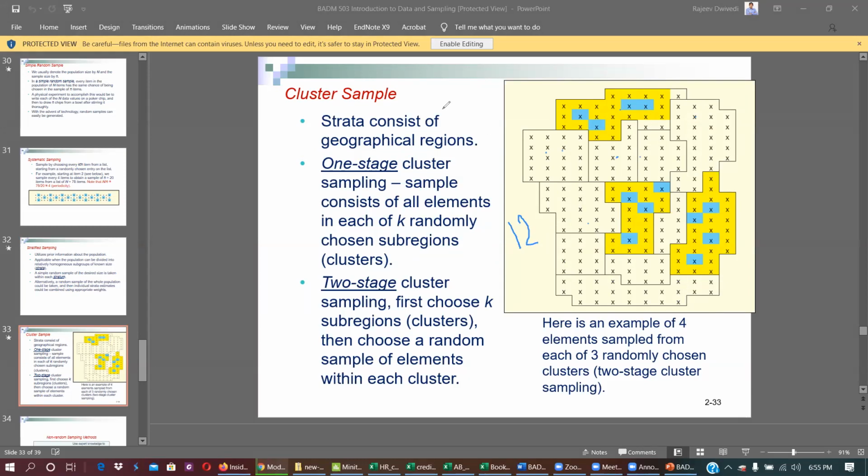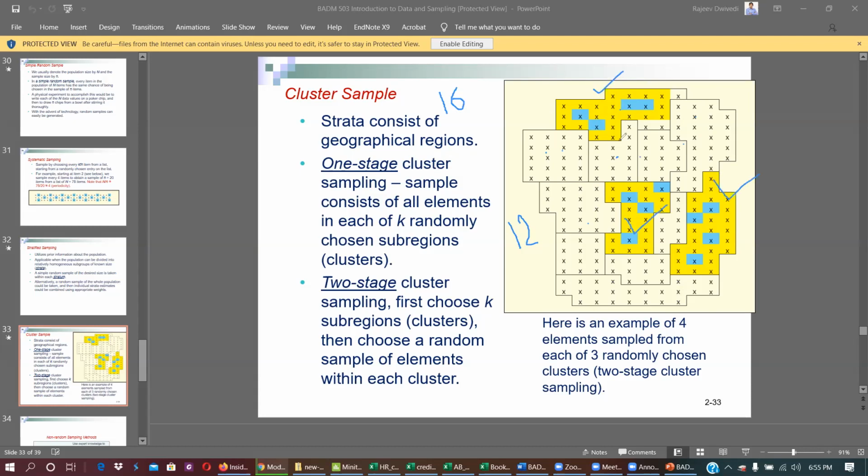And we need 16 responses. It is difficult to get and cover all the counties. So first stage, we would like to know which geographical region we need to select. So here, out of 12 counties, using simple random sampling, this county has been selected, this is selected.